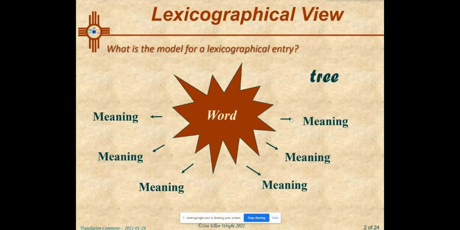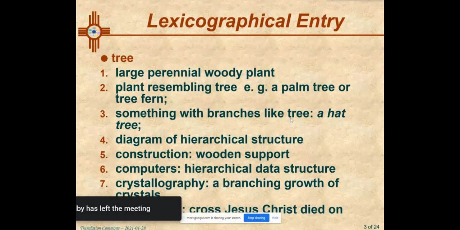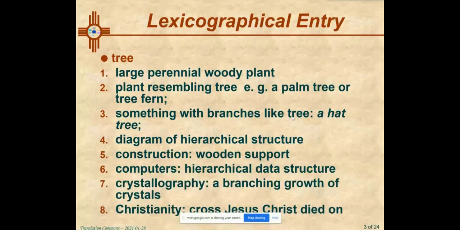A lexicographical entry for the word tree will document all the different meanings of the word tree and what that looks like. And this actually is not a complete list of all the possible meanings. These are just ones that I grabbed to put on this slide. There are 8 of them here, and I'm not going to read through them all. You can kind of get the idea. The word tree is used, as many, many words are used, to form metaphoric references to all sorts of objects in the real world that remind us of trees.